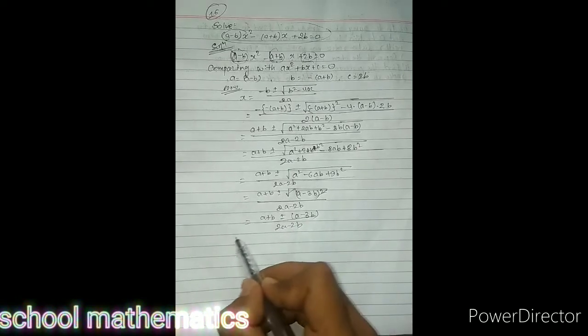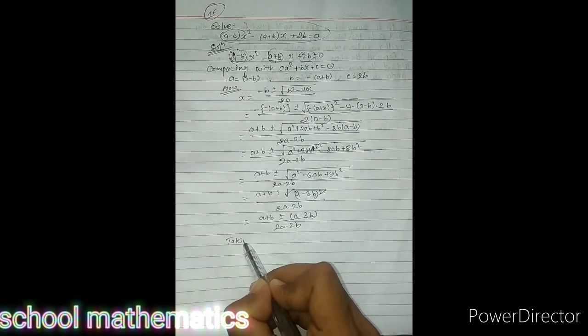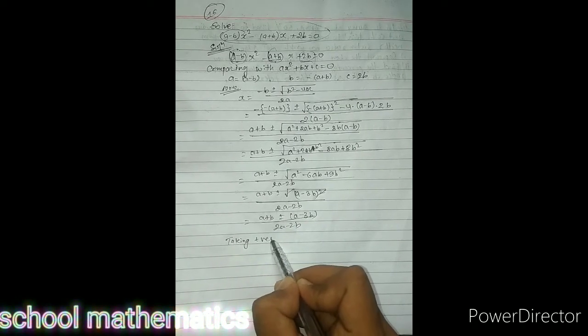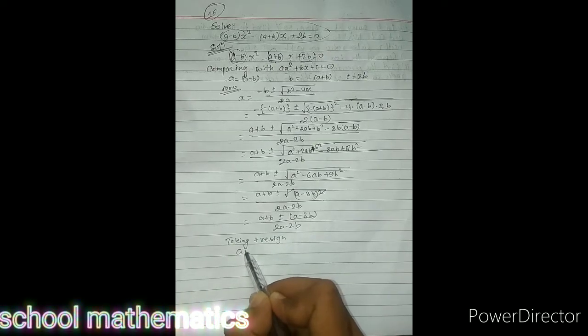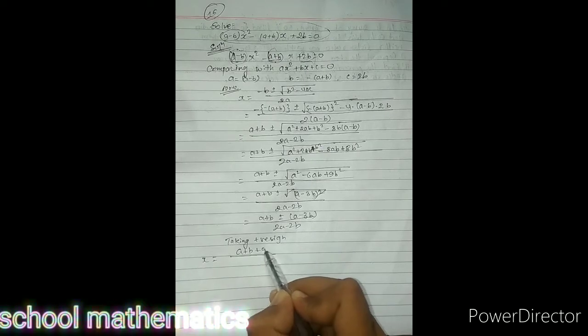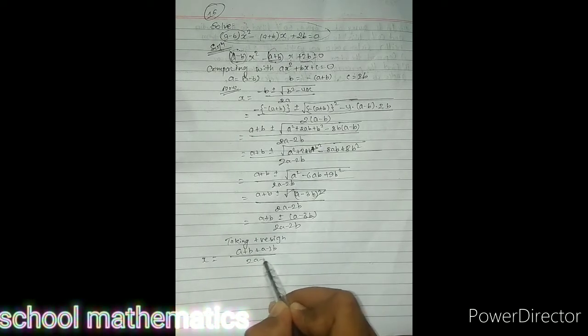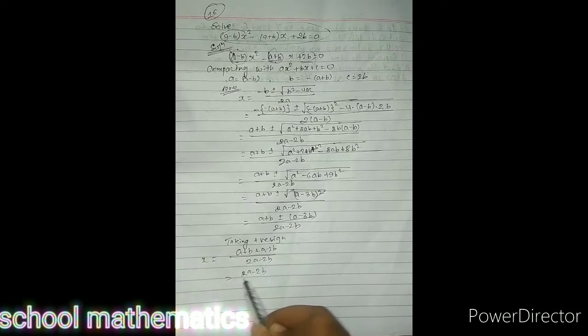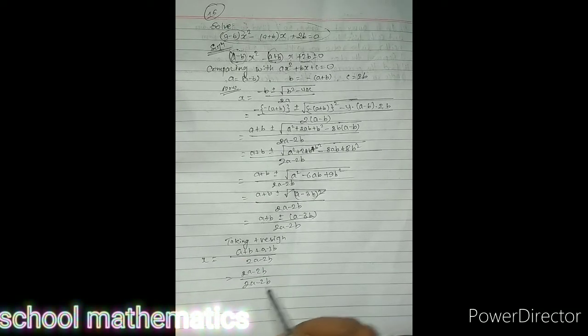Now let's take positive and negative differently. Taking the positive sign, a plus b plus a minus 3b over 2a minus 2b. Now a plus a is 2a, minus 2b, and down also 2a minus 2b, that is why the answer is 1.